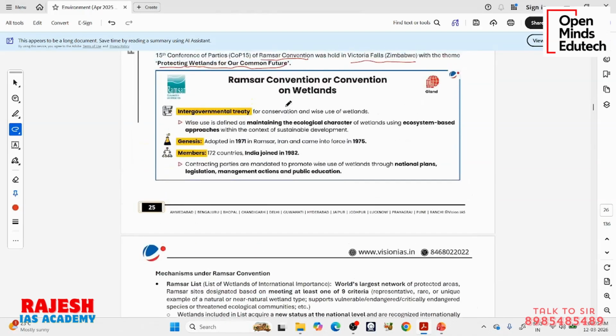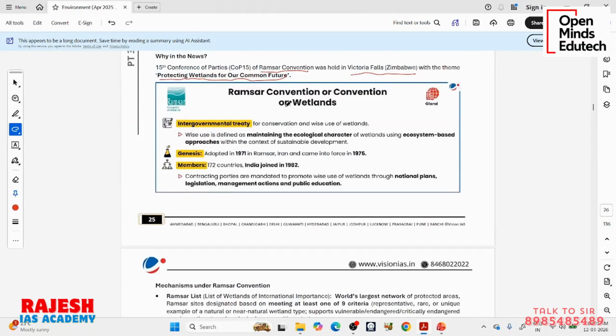Let us see what the Ramsar Convention is. It is a very famous one, but let me tell you for the beginners. It was adopted in 1971 in the city of Ramsar in Iran, and it came into force in 1975. It is an intergovernmental treaty, which means the members are countries and governments, for the conservation of wetlands and also the wise use of wetlands.